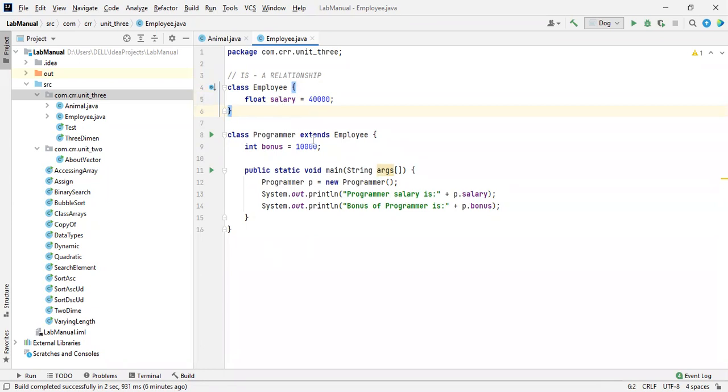I think you got a good idea about inheritance right now. Do you have any doubts? Let me know right now. I'm going to take another topic. I'm going to discuss about... Do you have any doubts?